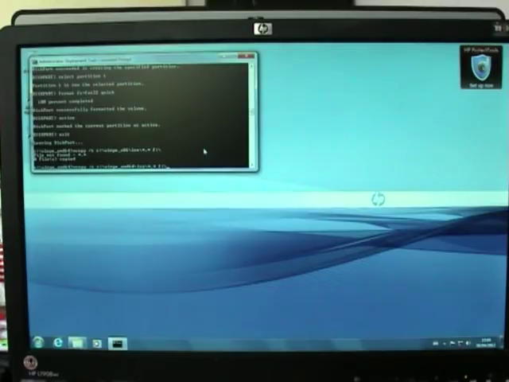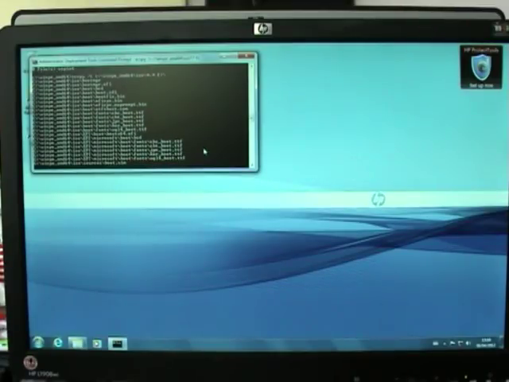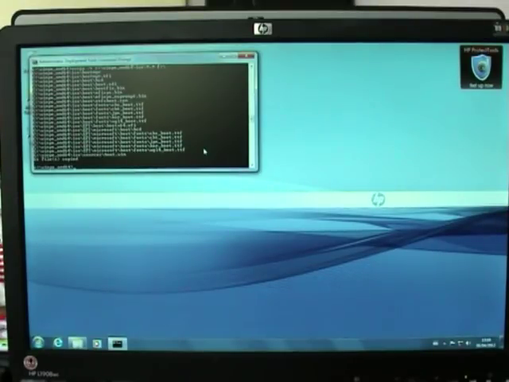Sorry, it's supposed to be AMD64, and now it's copying all those files onto the UFD. Okay, so that's the first step done pretty successfully.